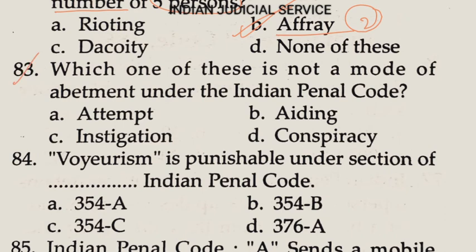Now question number 83. Which one of these is not a mode of abetment under the Indian Penal Code? Option A, attempt. Option B, aiding. Option C, instigation. Option D, conspiracy. So clearly the answer is option A, attempt is not a mode of abetment.